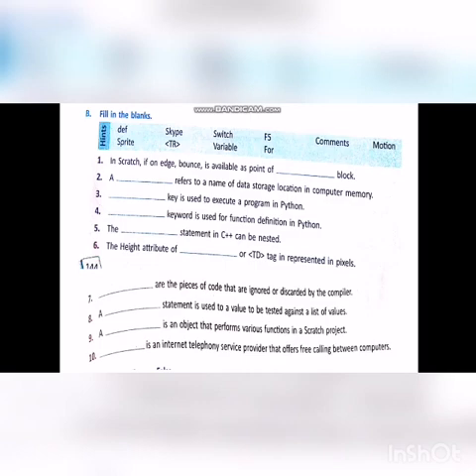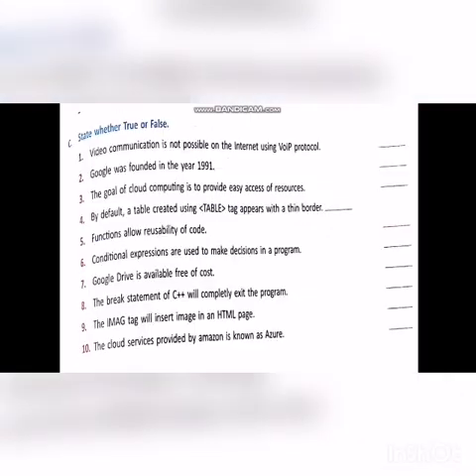The answer is Skype. Next, true or false. Video communication is not possible on the internet using VoIP protocol. The answer is false. Second, Google was founded in the year 1991. Answer, false. The goal of cloud computing, this lesson is an omitted portion, so leave that. Next, fourth, by default a table created using the table tag appears with a thin border. The answer for this is false.